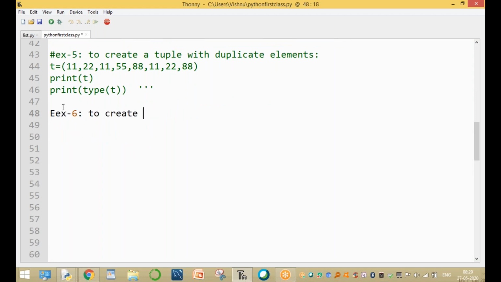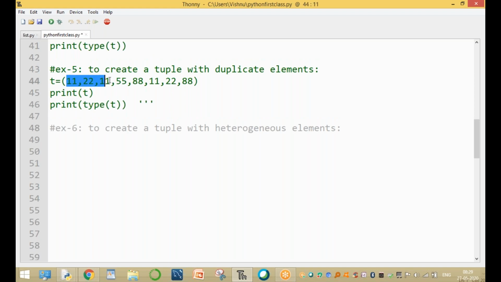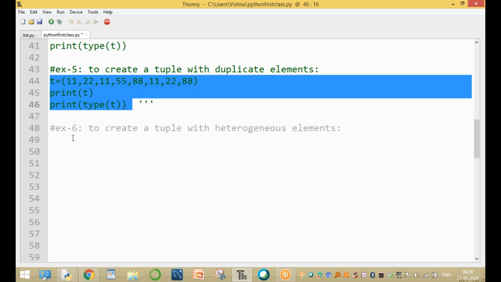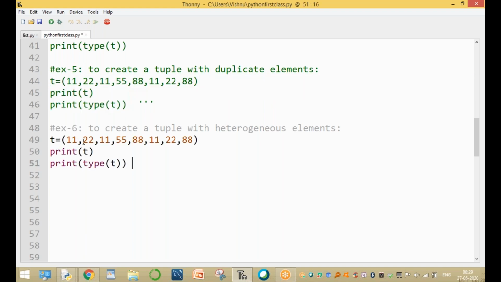To create a tuple with heterogeneous elements. So what is heterogeneous? Heterogeneous elements means creating a tuple with different data types, but not the same data type. Up to here, all the elements are the same type. Here the element is integer. Now we are creating a tuple where the elements are of different data types, but not the same type.